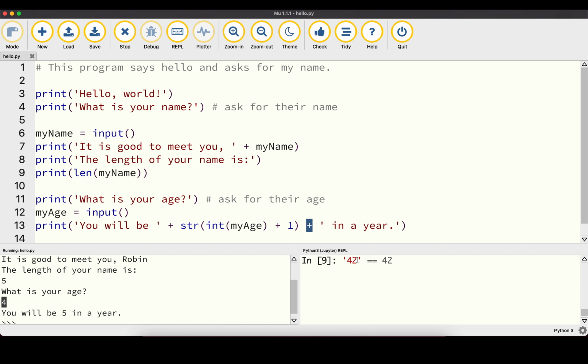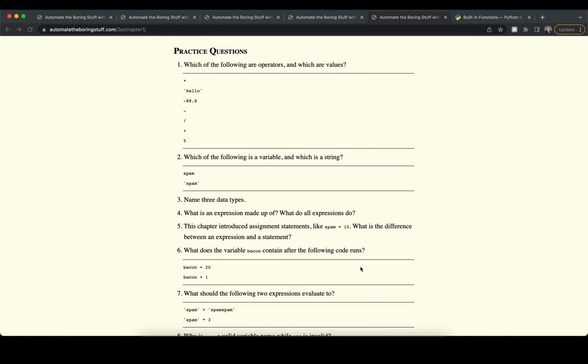So this is checking if the string 42 is equal to the number 42, and here we get back false because that's not identical. But if you have a look at a string and an integer or floating point number, those of course would be different values. Now let's finally have a look at some practice exercises.